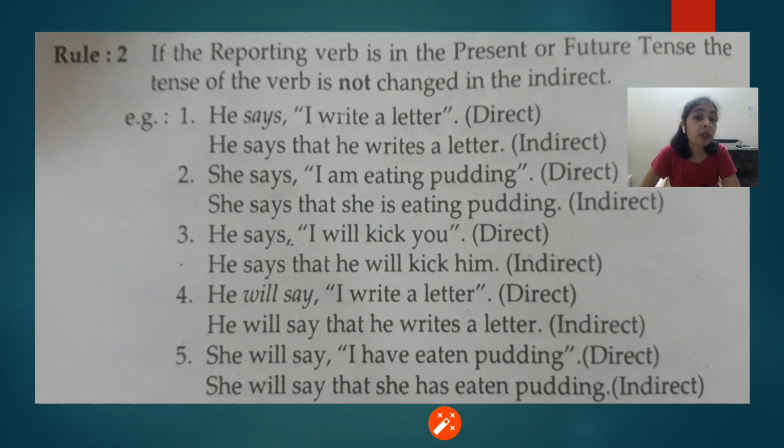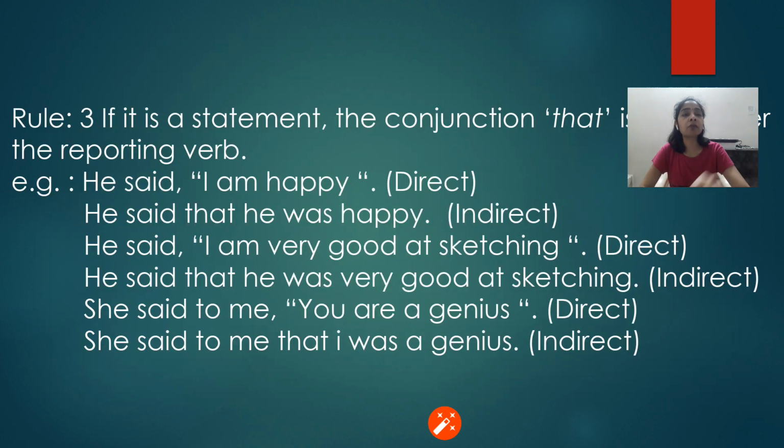Next, if it is in future, "He will say, I write a letter." He will say, it is in future. So again the tense will remain the same as it is in the quoted words. That means he will say that he writes a letter. It is simple present there, and it remains simple present in the indirect speech also. Similarly, in the next one, "She will say, I have eaten pudding." I have eaten, it will remain "eaten" only. That means the third form will remain in third form only. She will say that she has eaten pudding. So when the reporting verb is in present or future tense, the verb does not change in the quoted words.